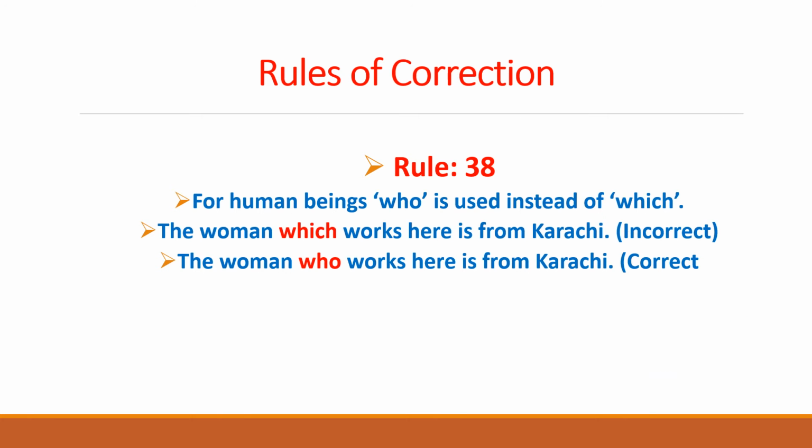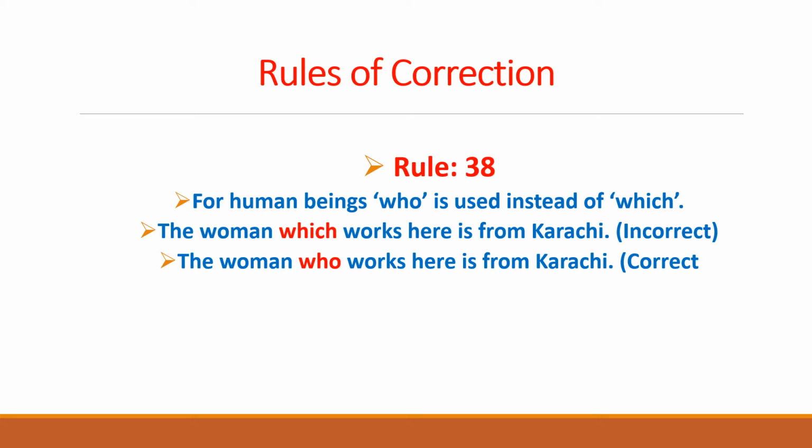Today we would begin with rule number 38, in which we come across that for human beings, who is used instead of which. So for human beings, the use of the pronoun who is appropriate, whereas which is an incorrect expression that cannot be used with human beings.